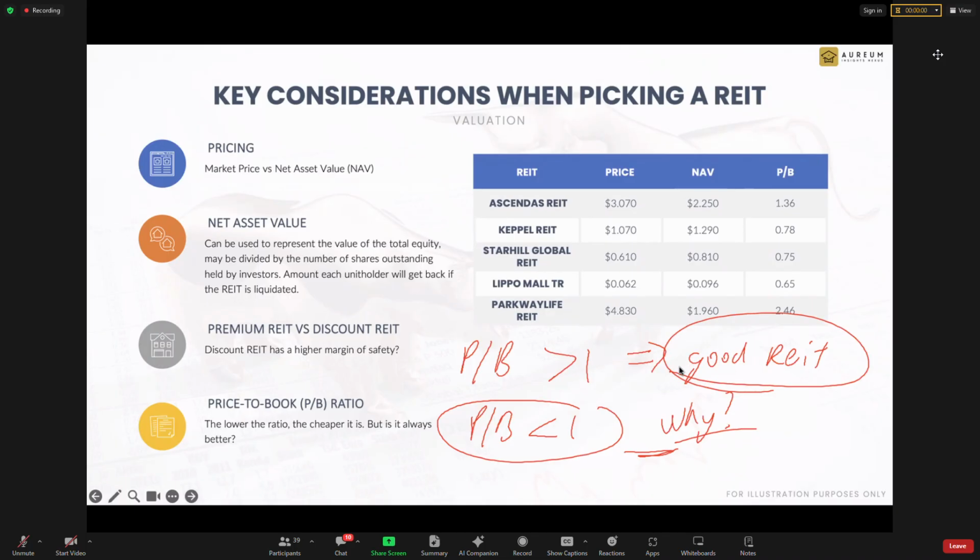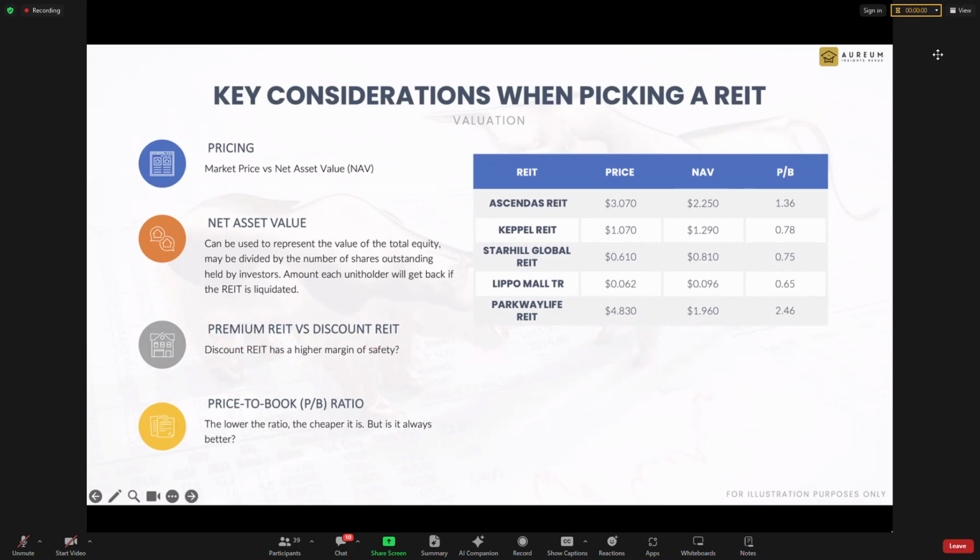Who determines the market price? It is the big boys that determine the market price, not you and me. So don't think, oh, I have a cheap REIT. Please don't use this as a reference. And thus usually I prefer to buy REITs that are trading at a premium rather than those trading at a discount, especially those trading at a huge discount. This type of REIT, I'll just avoid. For example, trading at what? Price to book 0.4, 0.5. Something is wrong with the REIT. Something is not right with the REIT. That type of REIT you should not buy.